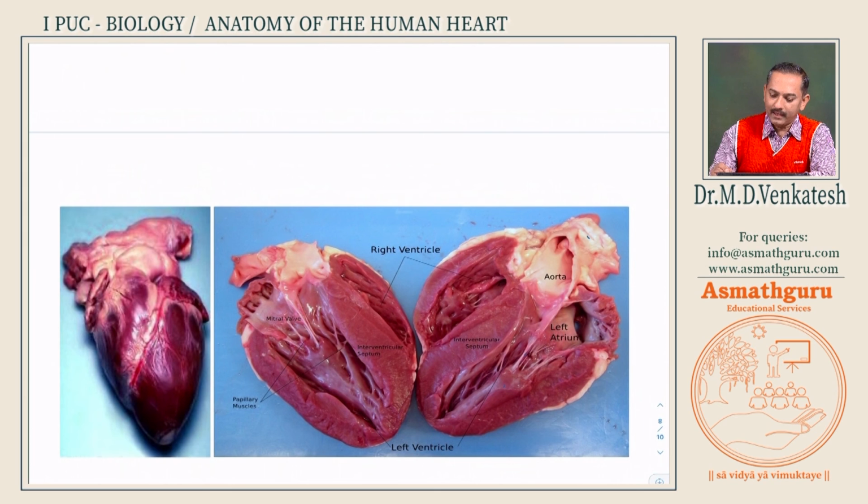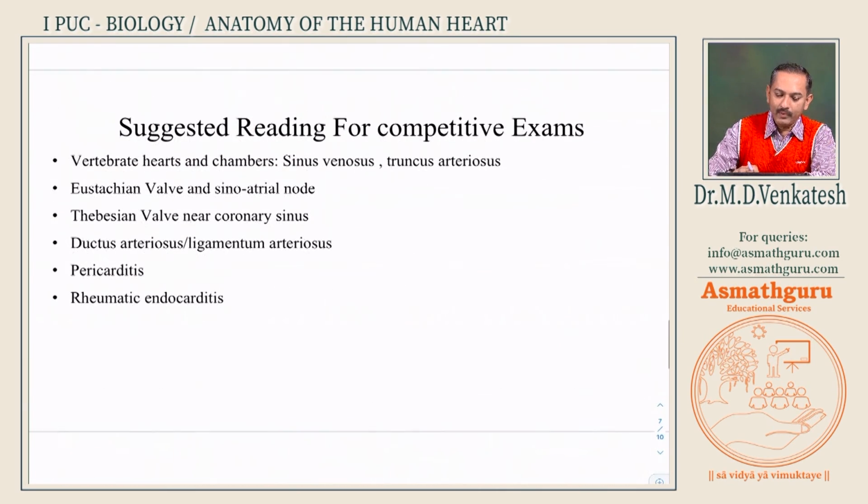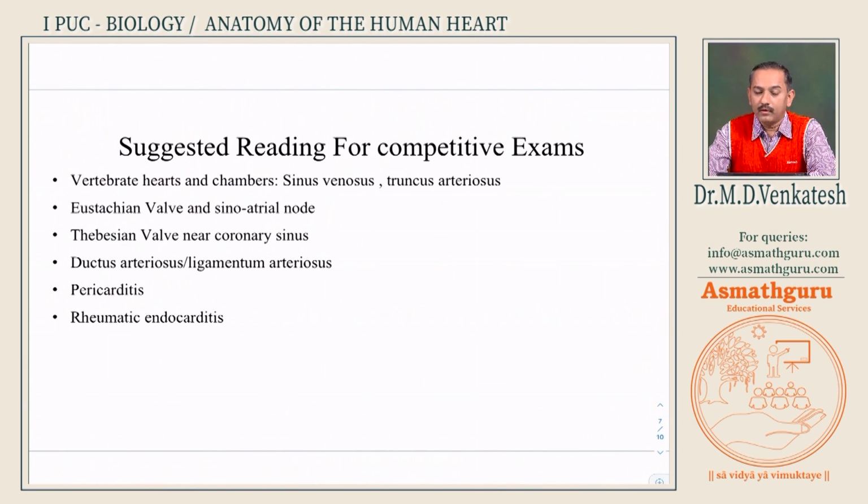Here there is some fat deposition, and this will droop down as what you call the auricle. That is what you see as auricle. But in lower forms, for example in frog, there are 2 more chambers, which we call truncus arteriosus, additional chambers. Then some of these terms: Eustachian valve, Thebesian valve, ductus arteriosus, pericarditis, rheumatic endocarditis.